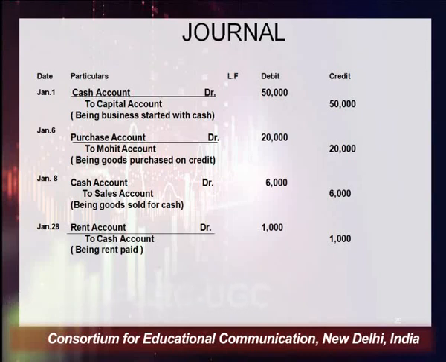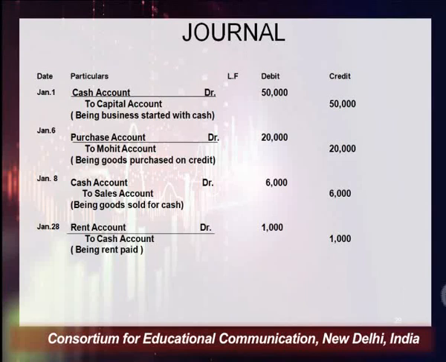The next transaction is goods purchased on credit. When you have purchased goods on credit, what is happening here? The goods are coming in, and when you are purchasing goods on credit, we are not paying cash to him. Your creditor is created. You have to record from whom you have purchased the goods, because in future you have to pay him money. So Mohit is your creditor.